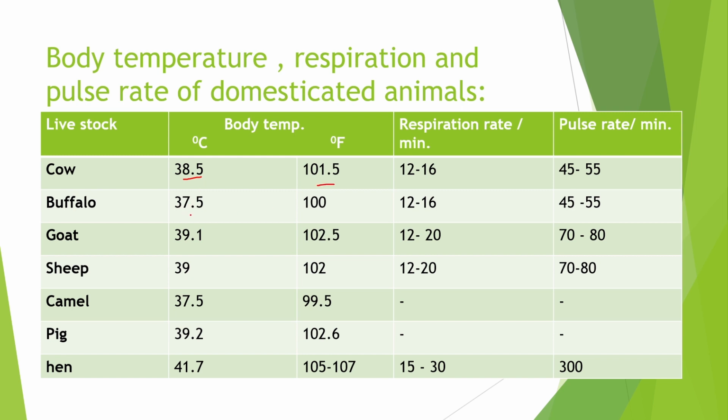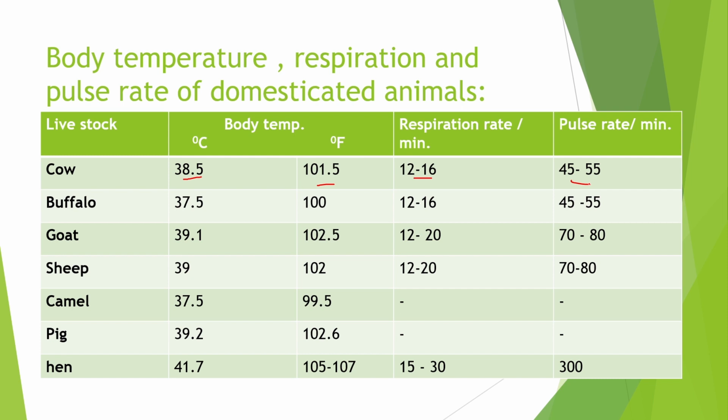The respiration rate per minute of cattle is 12 to 16 per minute, and the pulse rate is 45 to 55. For buffalo, the body temperature is 37.5 degrees centigrade, the respiration rate is 12 to 16, and the pulse rate is 45 to 55.